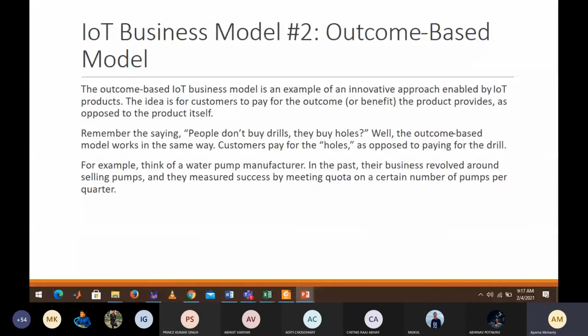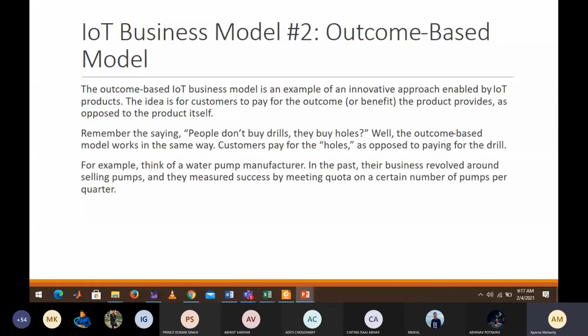But if you tell him, sir, take this machine, if you want to create a hole in your wall, you can, then he won't think of it as a drilling machine. He will think this is something I need. Whenever a person comes, he won't directly ask for a drilling machine. He will think, I want a product which will help me create a hole in the wall. That's what the entire approach is about.